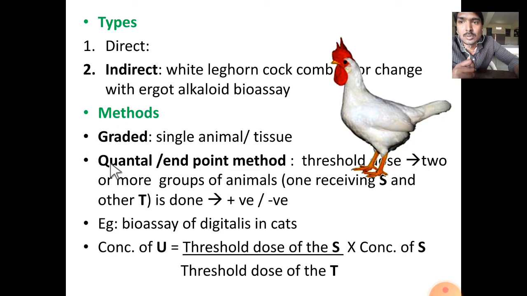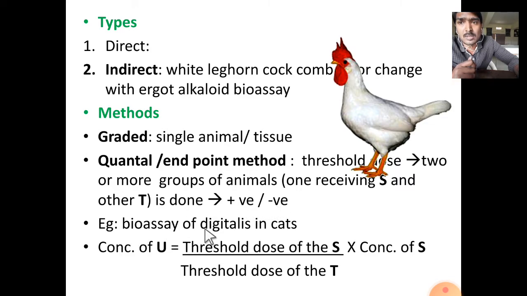Coming to the methods, two methods are there, graded and quantal bioassays. In graded bioassay, different amounts of the test as well as the standard are used for estimation of unknown concentration. That's why it is called graded. Here a single animal or tissue is used. In quantal or endpoint method, a threshold dose is used to produce the effect. Two or more groups of animals are used, one receiving the standard and another receiving the test. We calculate whether they produce a positive or negative effect.